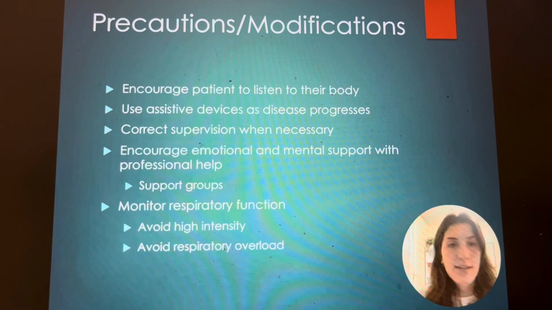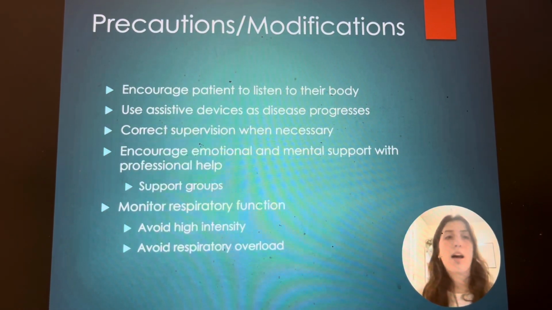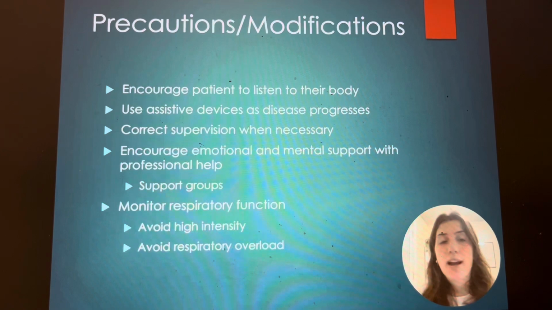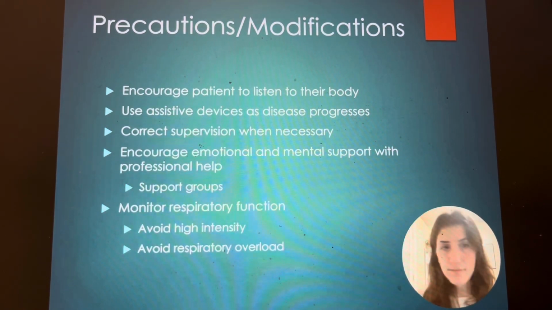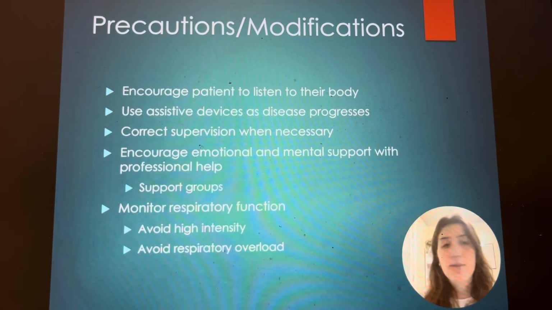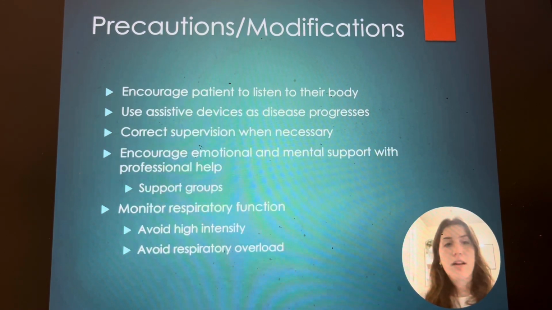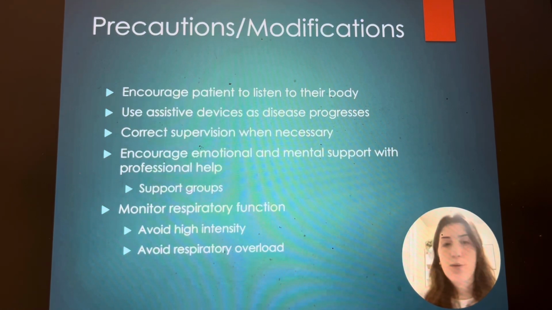We should use assistive devices if necessary. We can switch to machines if that's more helpful. We want to make sure there's supervision at all times so that it limits the concern for falls risk. Encourage emotional and mental support with this, professional help, support groups, those type of things. Monitor respiratory function, avoid high intensity as we talked about, and respiratory overload.